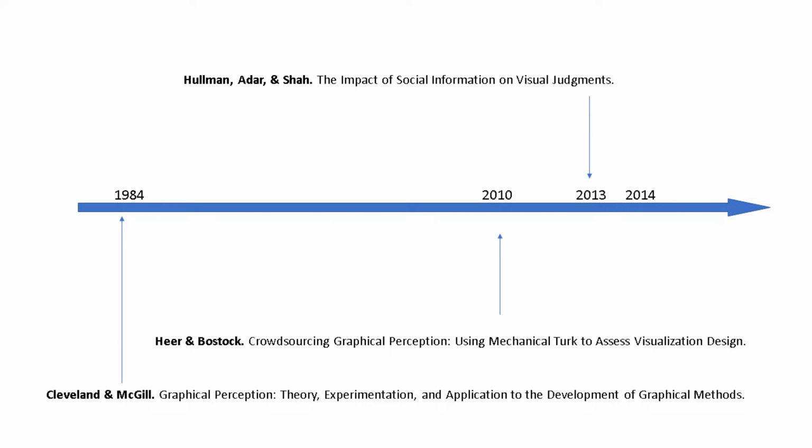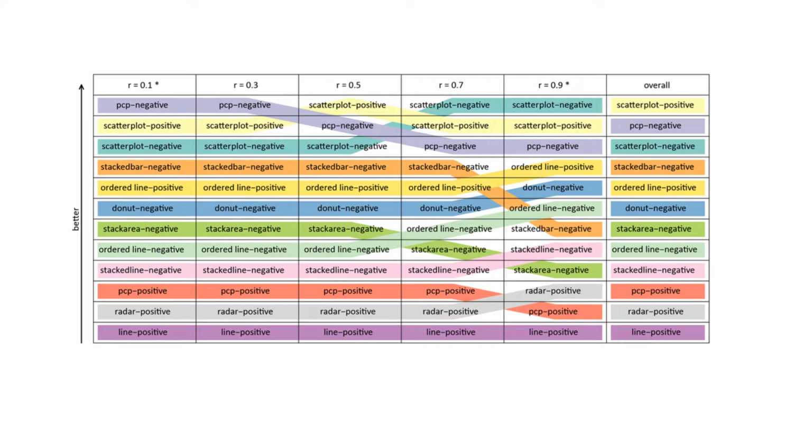In 2013, Hullman, Adar, and Shah again used Amazon's Mechanical Turk to test how social conditions might give anchoring effects but might not necessarily increase the error percentage. In 2014, Harrison, Yang, Franconeri, and Chang used the inferred Weber models to produce a perceptually driven ranking table by just noticeable difference value. Thanks to these studies, our project has the information needed to design a data visualization experiment.